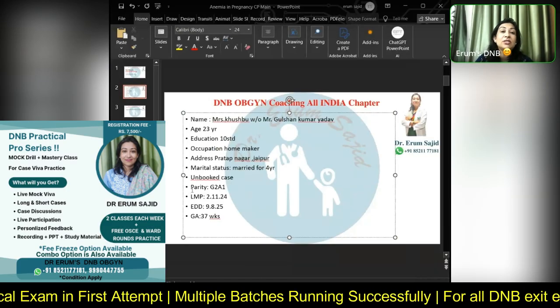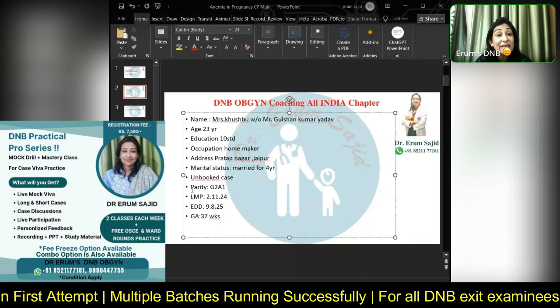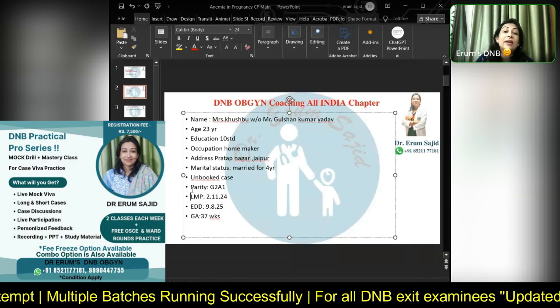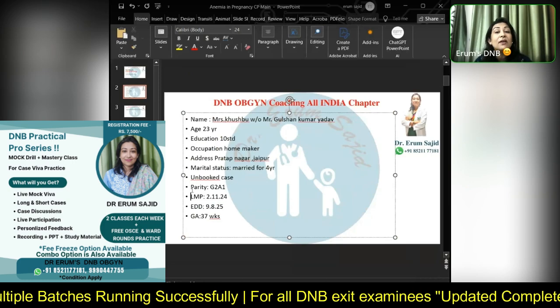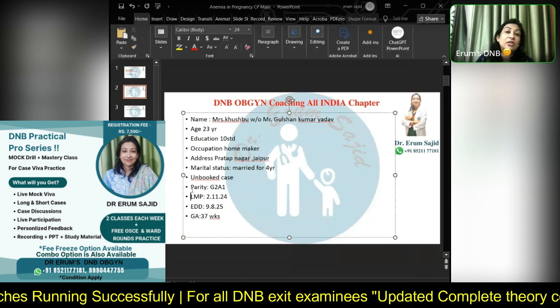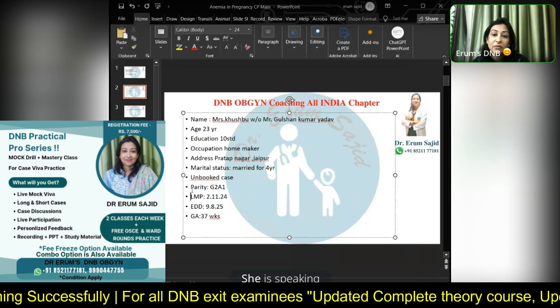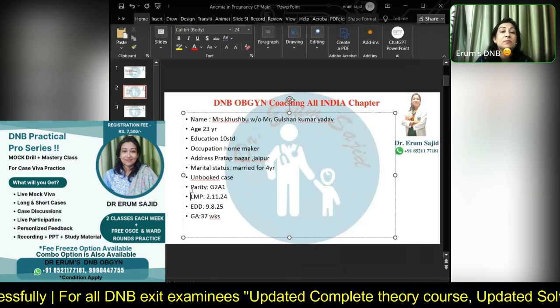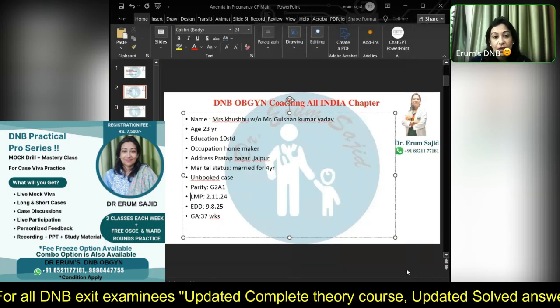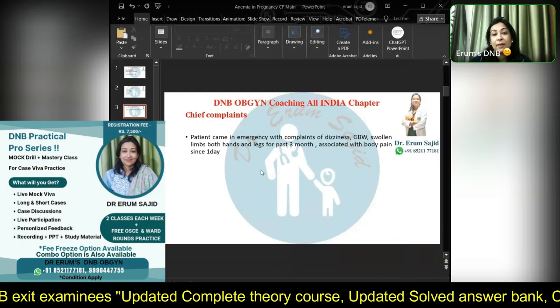All I need to know is that she's second gravida with a previous abortion. I'll be dealing with it in obstetric history. And her LMP is so-and-so with regular periods, making her EDD so-and-so. And her expected gestational age is 37 weeks currently. All right, that's how you will speak. That's all. All right.